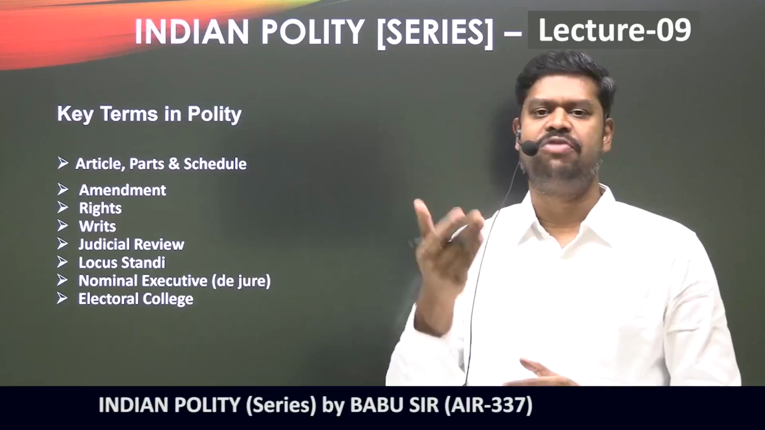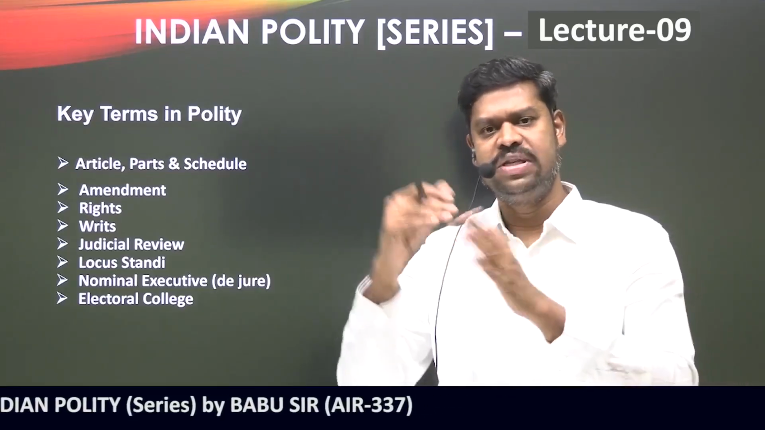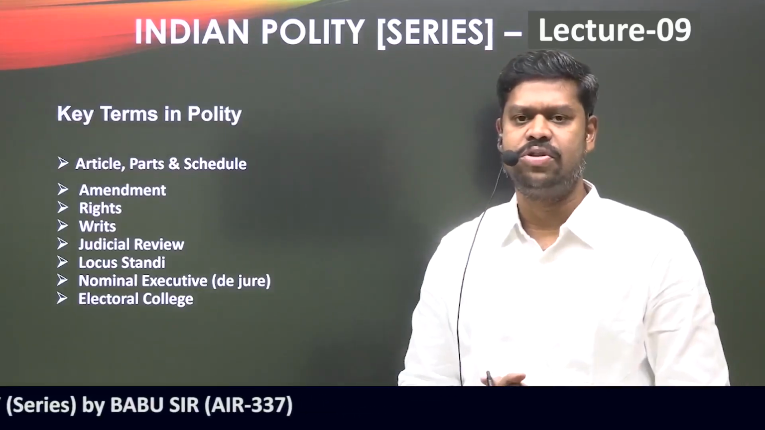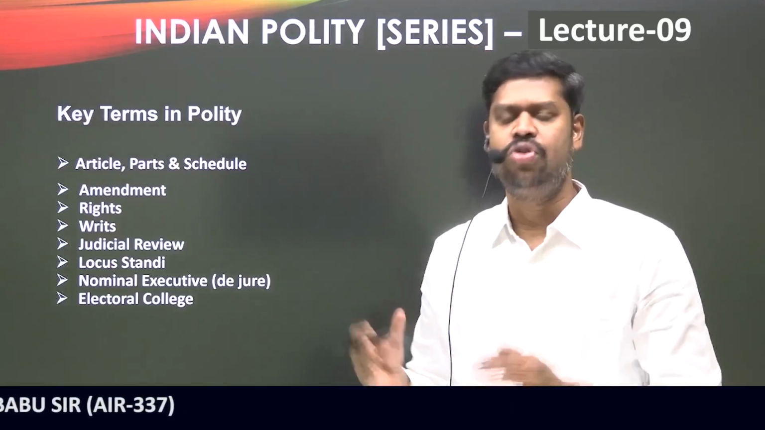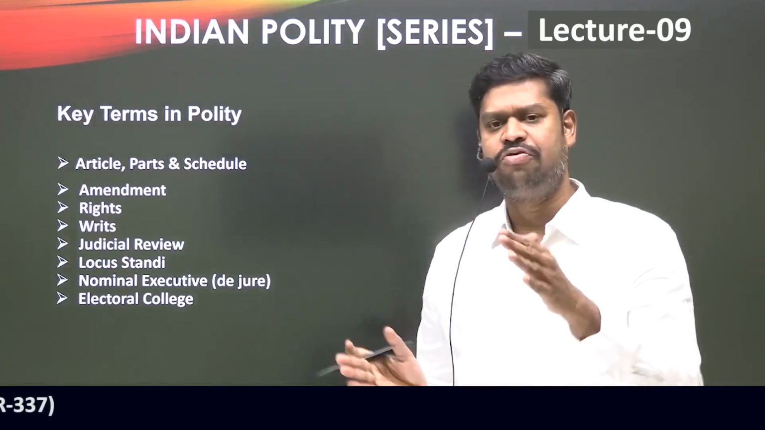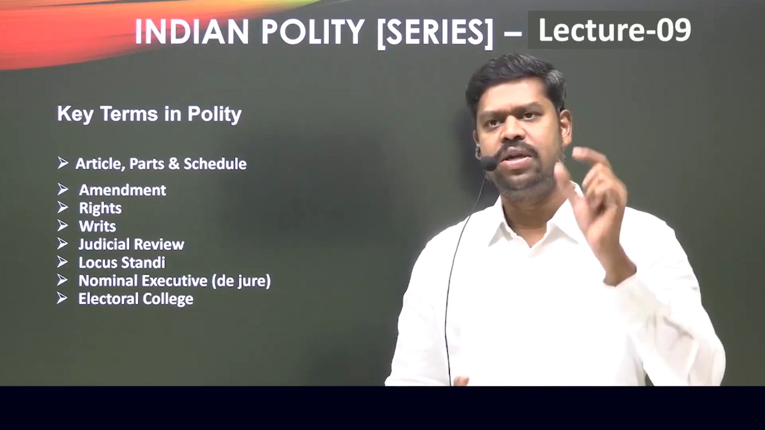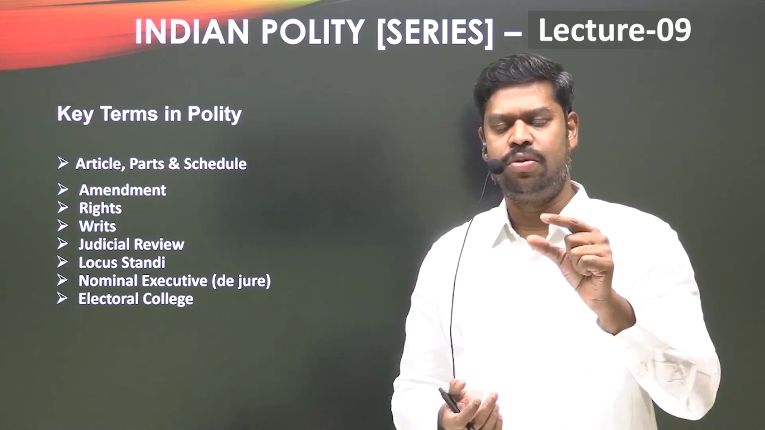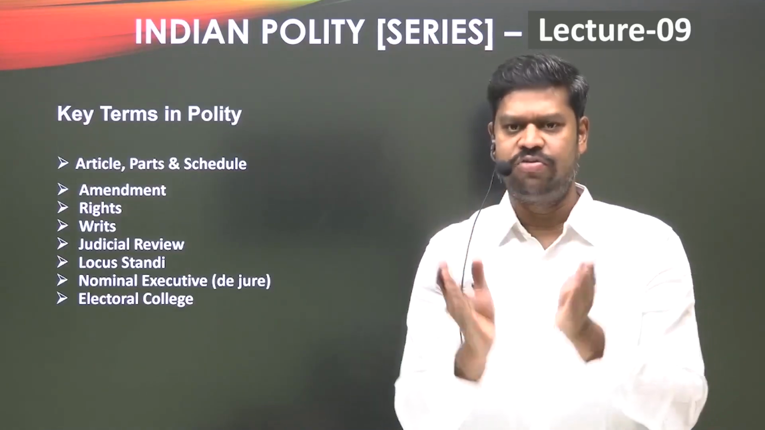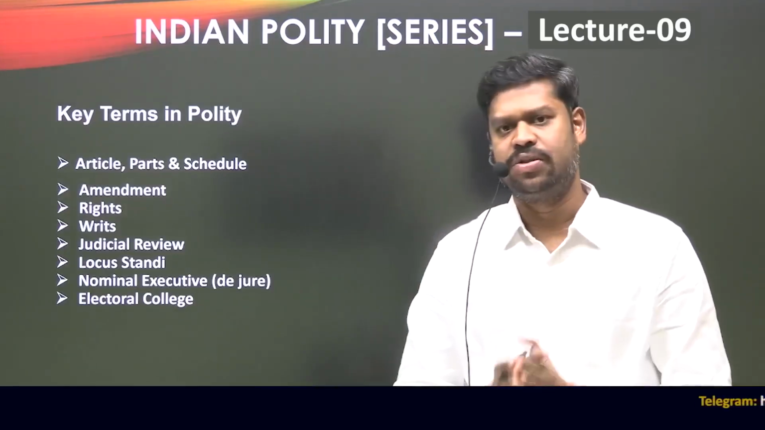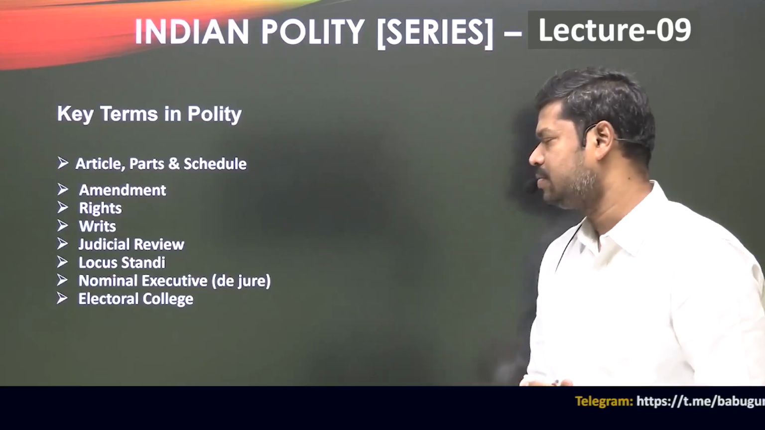Take the example of Part 4. Part 4 is titled Directive Principles of State Policy. The entire set of articles under Part 4 has a lot of rules, but they are all related to the Directive Principles of State Policy. So what is an article? An article is a specific rule. And what is a part? A collection of rules related to a particular subject matter. That is basically what you will have to understand.